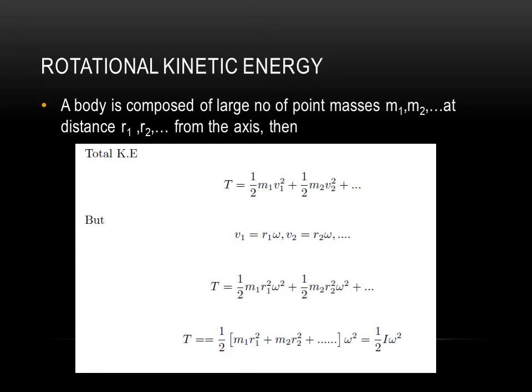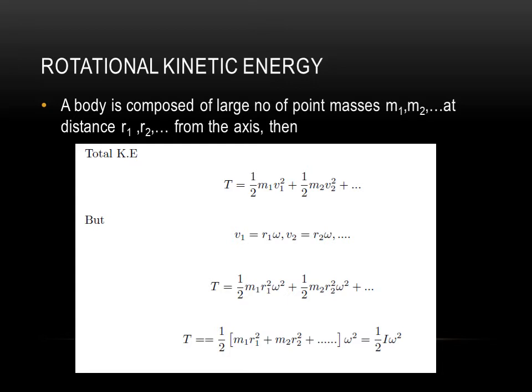But we have already obtained a relation between linear velocity and angular velocity, that is v is equal to r omega. So v1 can be written as r1 omega and v2 is equal to r2 omega, etc. Omega is the same for all masses, because the whole rigid body is rotating with the angular velocity omega. So the angular velocity is the same for all the constituent particles, but the velocity will be different. v1 is equal to r1 omega, v2 is equal to r2 omega, etc.